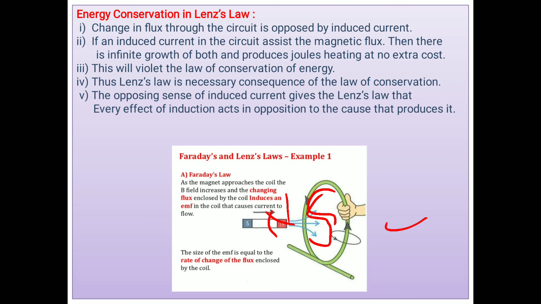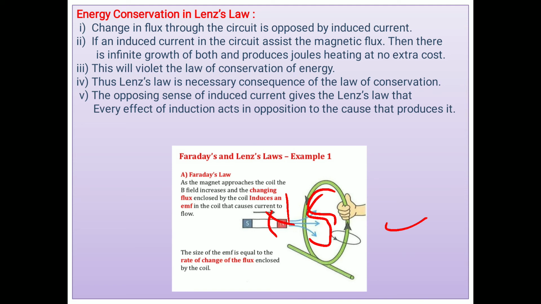And it violates the law of conservation of energy. What does conservation of energy suggest? Give some, take some. One form of energy is converted into another form.